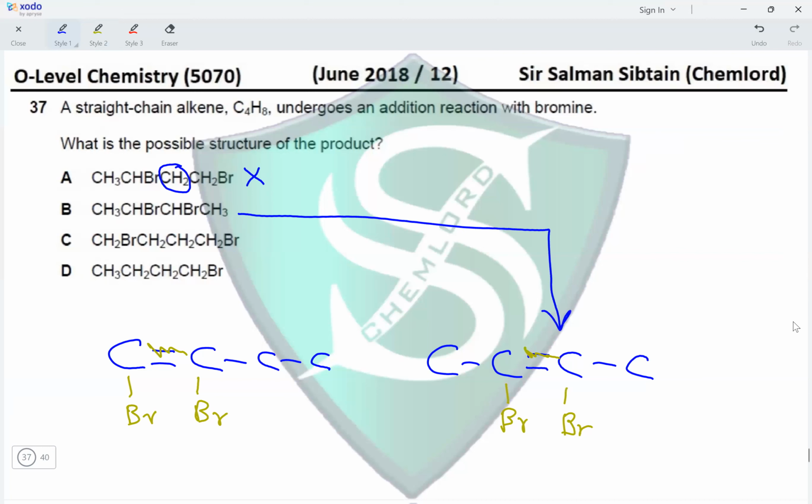So making B correct. C, we have CH2Br, then CH2, then again CH2, and then CH2Br. We have two carbon atoms in between the two carbon atoms with bromine on them. This structure is incorrect. And the last one, we have CH3, CH2, CH2, CH2Br. We only have one Br. We are supposed to have two Br in the structure. Therefore, this is also incorrect, making option B the correct option for this question.